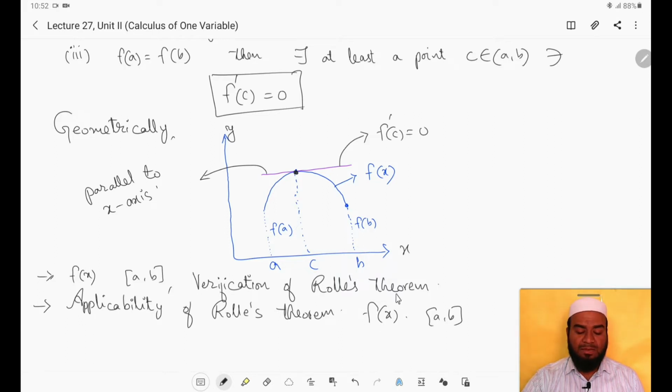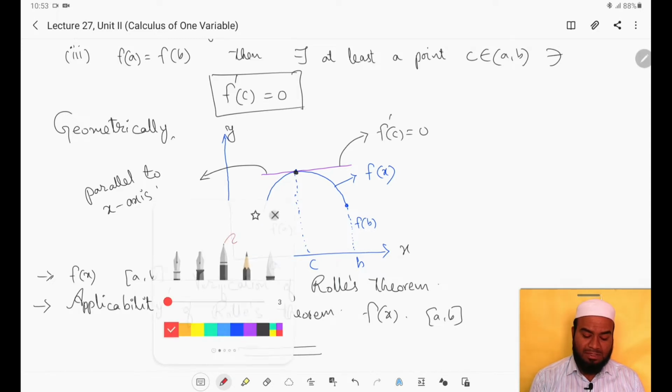Means, Rolle's theorem is applicable only when the 3 conditions are satisfied, that are f of x is continuous, f of x is differentiable and f of a equals f of b. If these 3 conditions are satisfied by this function f of x, then we can say that Rolle's theorem is applicable. If f of x fails to satisfy any of these 3 conditions, then we say that Rolle's theorem is not applicable, right? So these are the problems that can be asked from Rolle's theorem, and also state and prove Rolle's theorem can be asked, right? So this was Rolle's theorem.